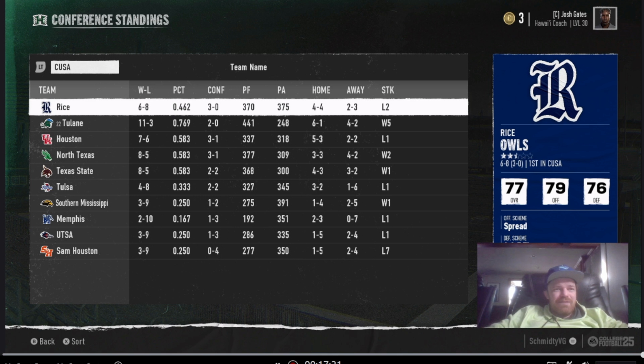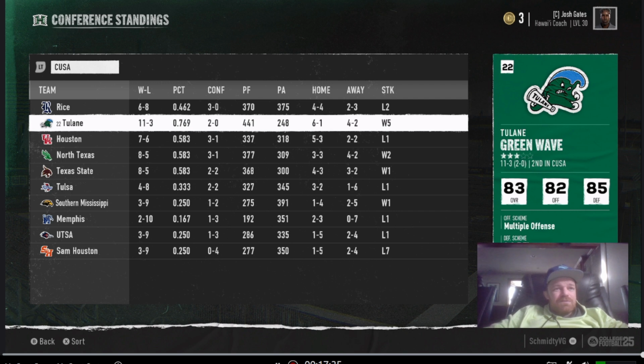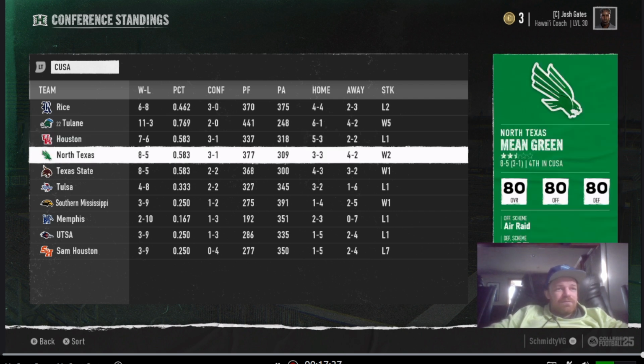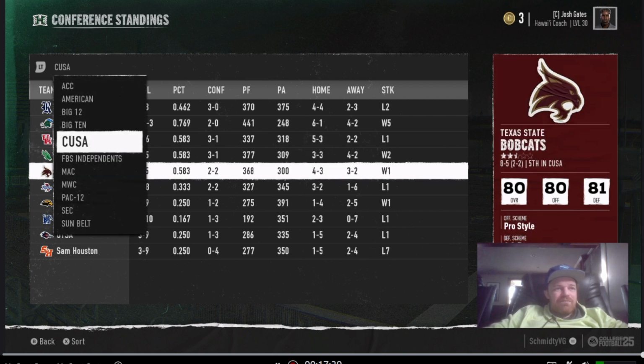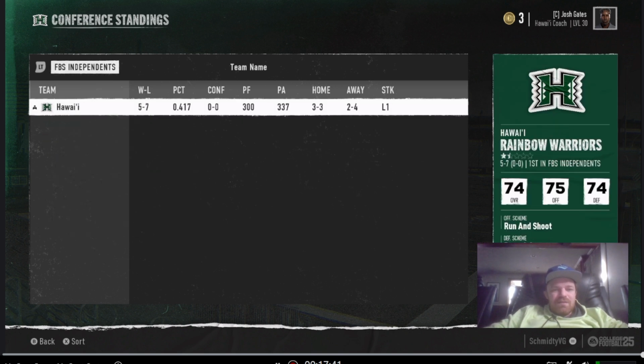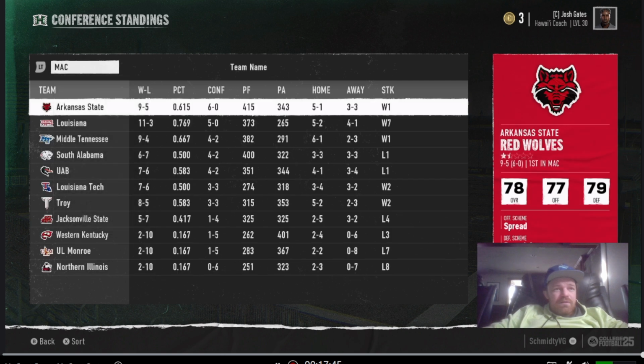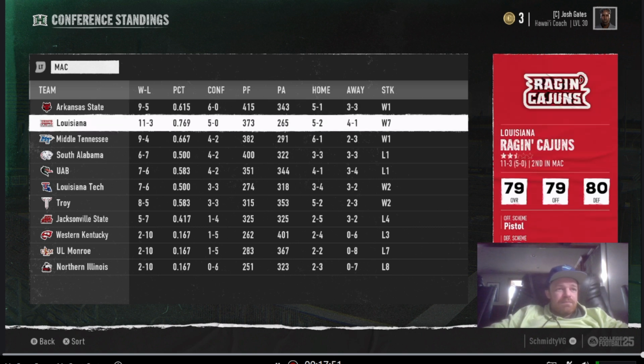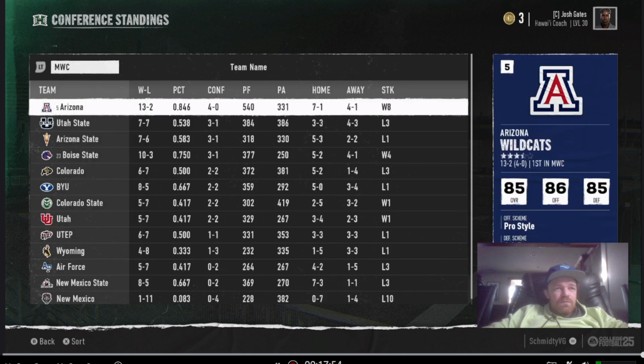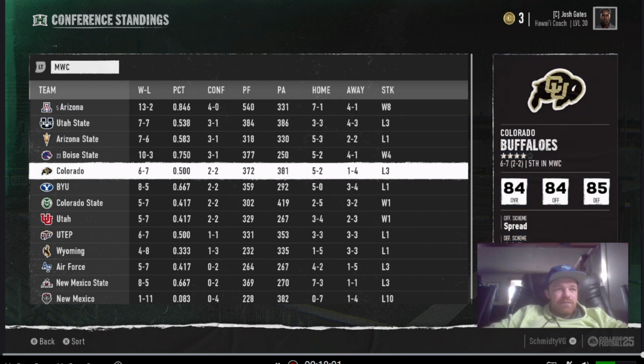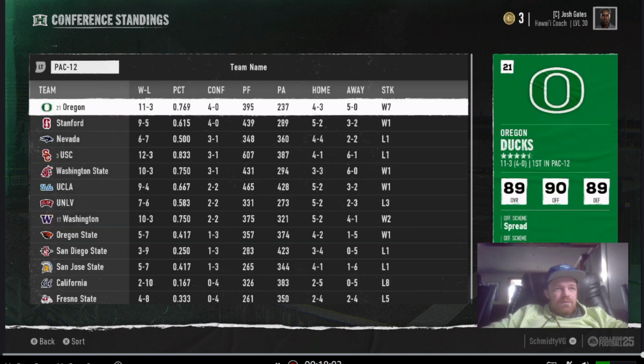Conference USA, we have Rice winning with a losing record. Even though Tulane's ranked, they were undefeated. Texas State could not quite have the success they did last year. Hawaii below average this year, independent. Arkansas State wins the MAC over Louisiana. Arizona with the Mountain West Conference. Got Boise State ranked as well. Utah wasn't as good.